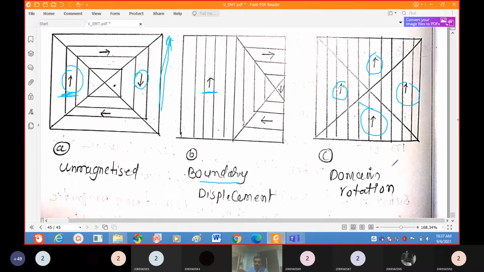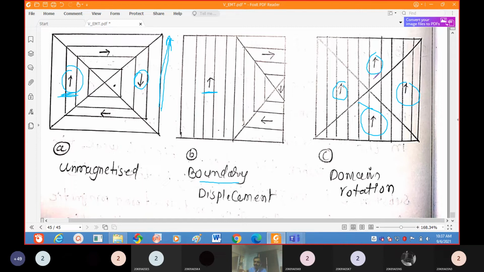Now coming to one more thing. This induced magnetic field increases up to a particular value only. According to the hysteresis loop, we will discuss this. The induced magnetic field increases up to a particular value, after that it will become saturated.